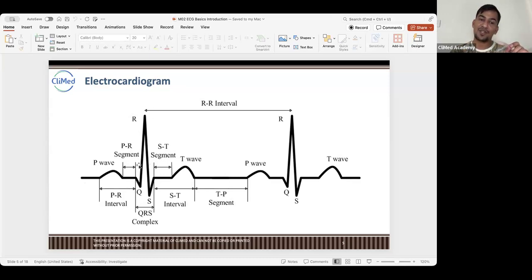So this is called the QRS complex, a very tall wave. And then the ST segment again flat, and then the T wave looks a little upward but not like the QRS complex. So this is the normal rhythm from here to here, and this entirely is a normal ECG.